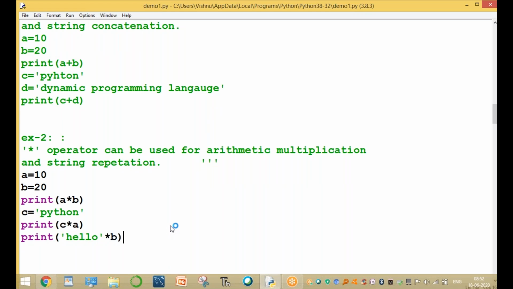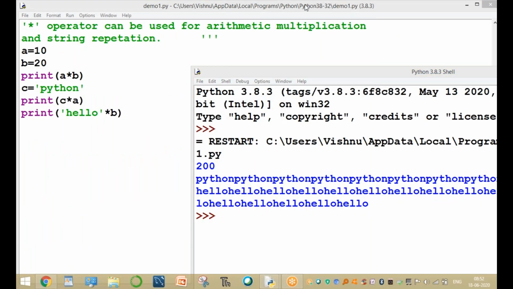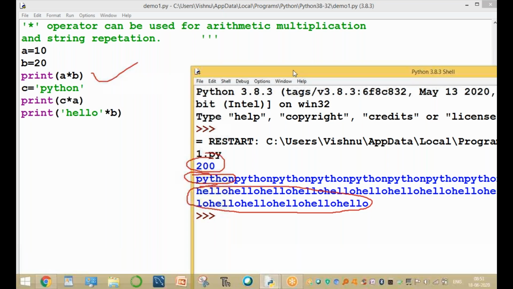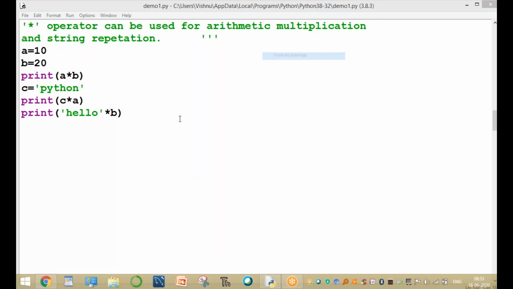Here we are using two ways. One is multiplication, giving 200. The second one, Python is printed A number of times, the A value is 10 times, and hello is printed B number of times, the B value is 20 times. This concept is called operator based polymorphism. Clear or not up to here?